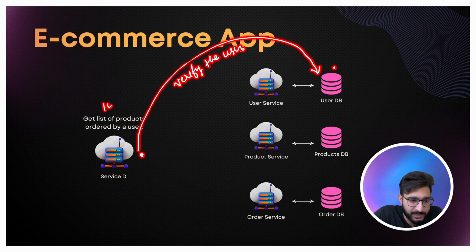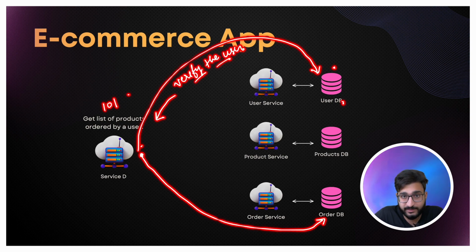Let's say, for example, you are asking that for user 101, we need to calculate the list of all the orders. So first we need to verify whether the user exists or not. Let's say this service directly calls this DB. Now, some verification is done, and we've got that this particular user actually exists. Now this service will call the order database, not the service. I'm really not talking about service right now, directly the database. It will call the database directly because the order details are in this database.